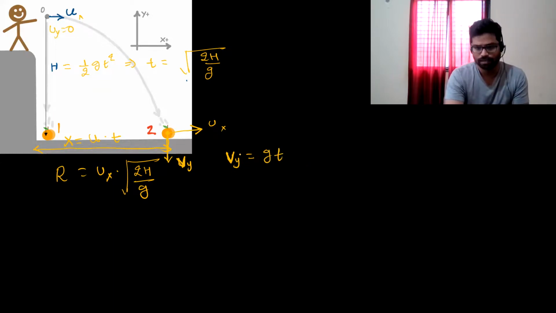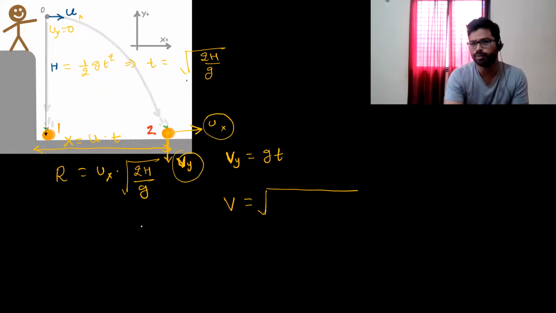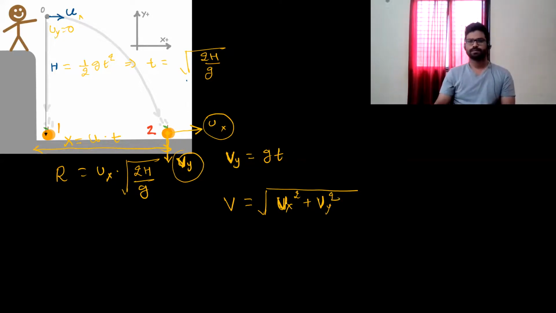I'll get vy. Now, total velocity when it is going to touch the ground: this is my horizontal and vertical component. So I can always write in vector form that this is equal to the square root of ux square plus vy square. This will be our velocity. All right. So these two questions they are going to ask you in examination, whether it is range related or velocity related.